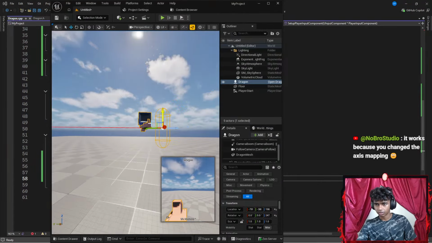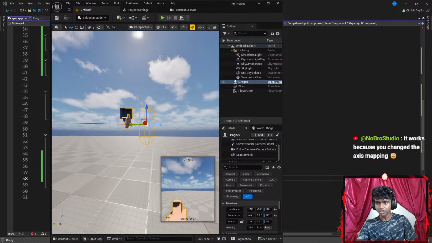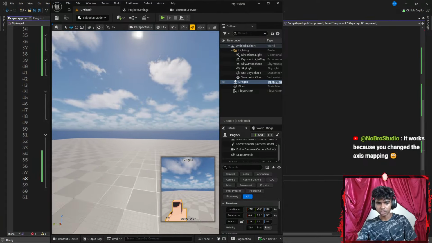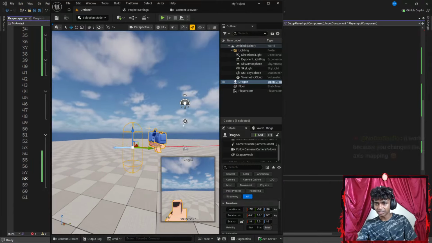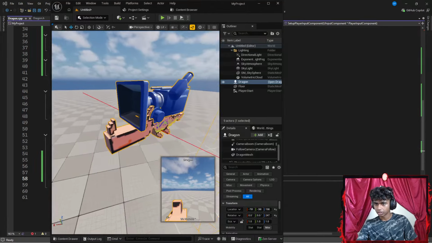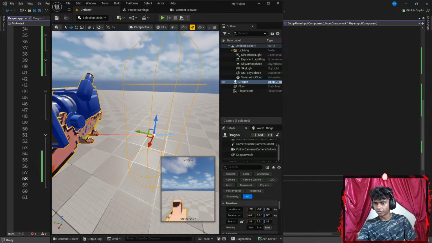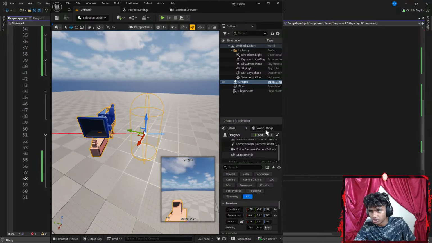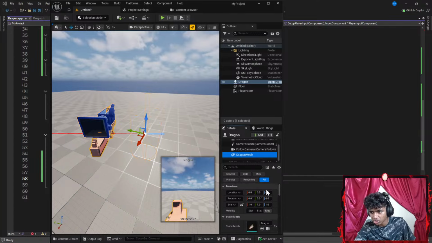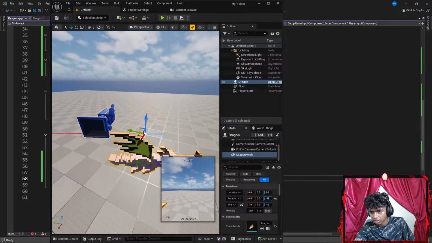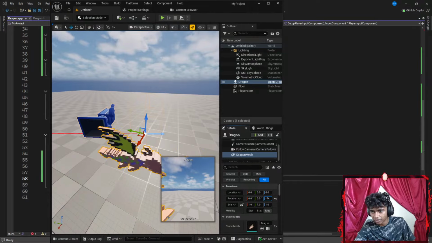There. Okay, guys. It's so hard to move in Unreal Engine. It works because you change the mapping axis. That actually does make sense. Okay, let's see. So, that is forward. The blue arrow is my forward. So, I want to go with my dragon's mesh. Let's rotate my mesh. Whoops. There. Okay, my dragon is moving forwards.